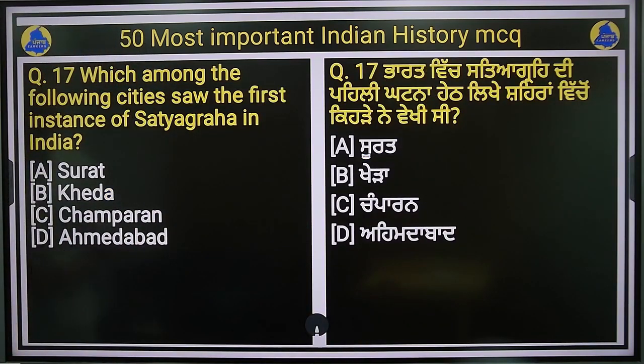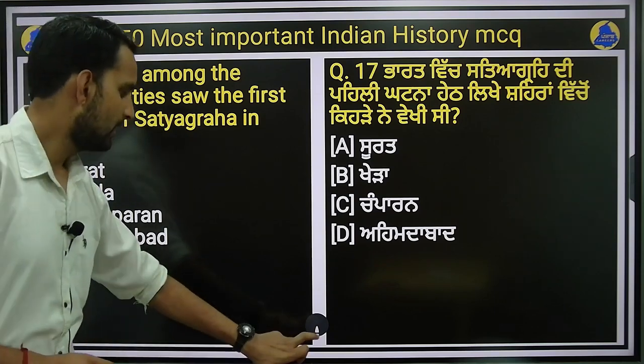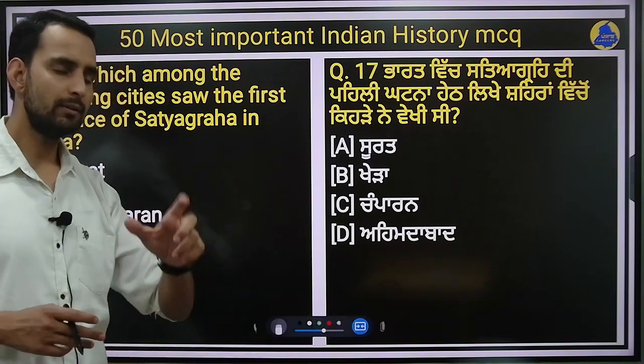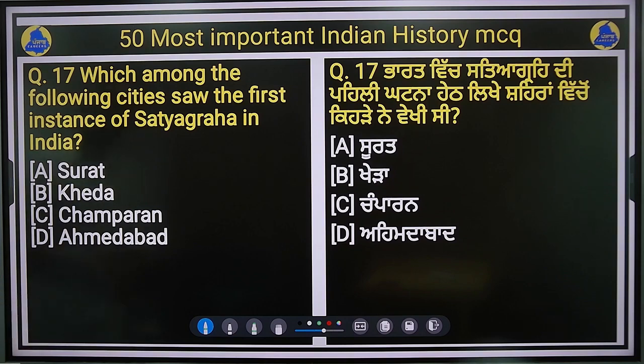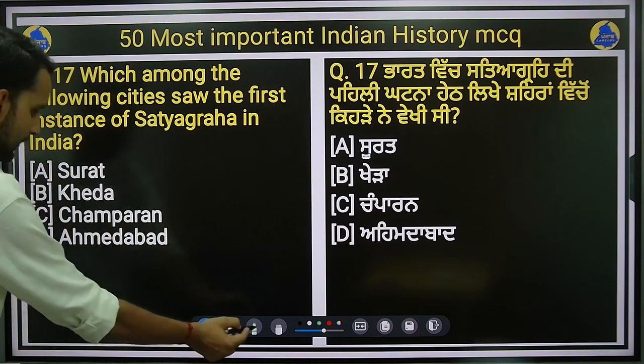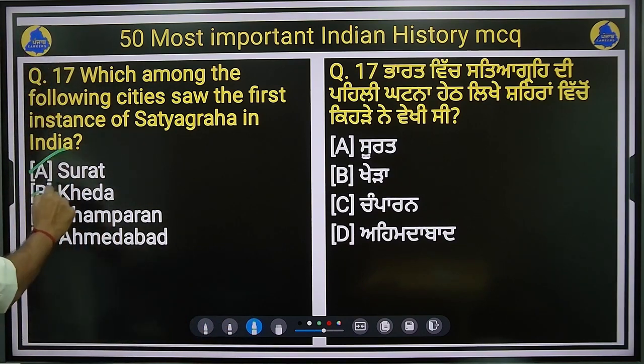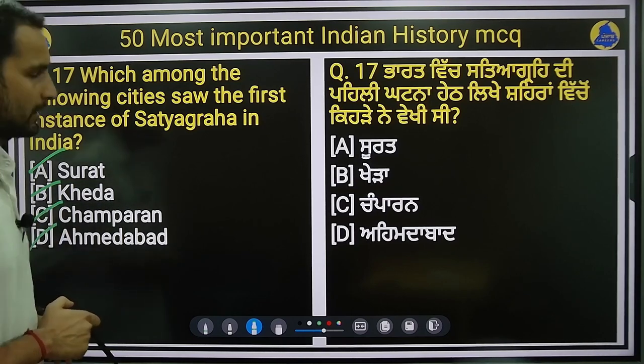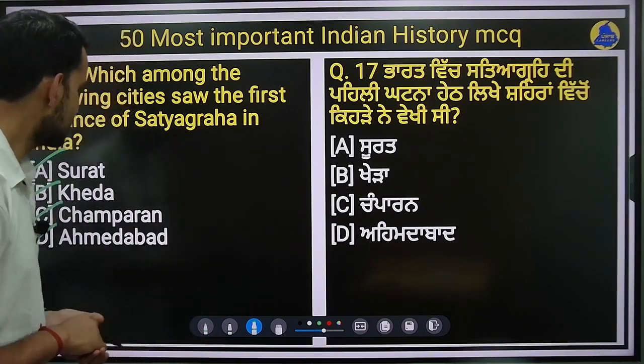Next question is question number 17. Which among the following cities saw the first instance of Satyagraha in India? Option A is Surat, option B is Kheda, option C is Champaran, option D is Ahmedabad. Right? So option C, that is Champaran.